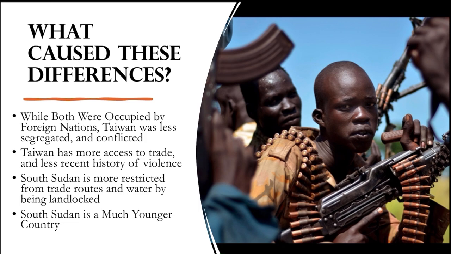Well, for starters, while both were occupied by foreign nations in the past, South Sudan's occupation came with more violence, exploitation, and general disregard for the future of the nation. In Taiwan, it was more of just land owned by a foreign nation, where people lived and thrived. Economically, South Sudan is also just more restricted in its options. Having so much less access to trade than Taiwan makes it difficult to progress. Lastly, and crucially, South Sudan is so young that it is still working out the issues of a young country, with the added problems that come with recovering from violence and a history of colonialism.